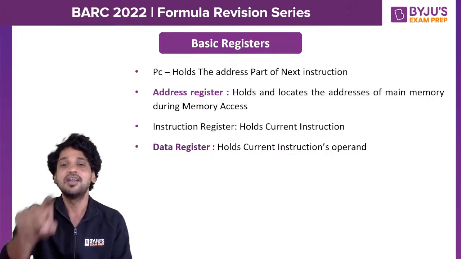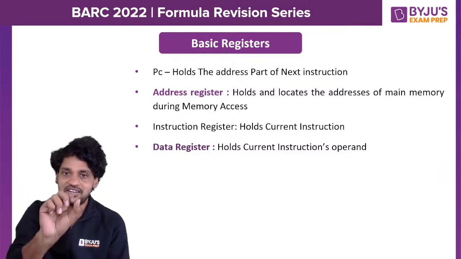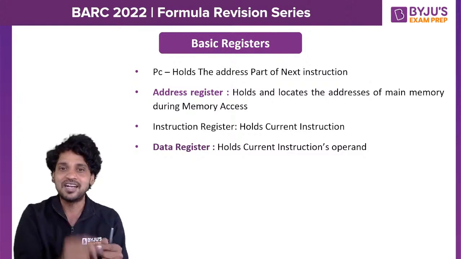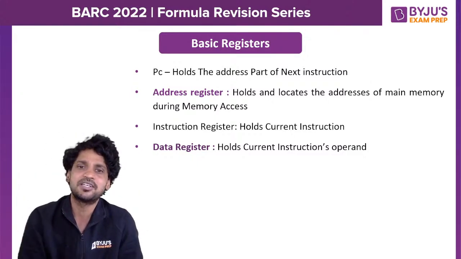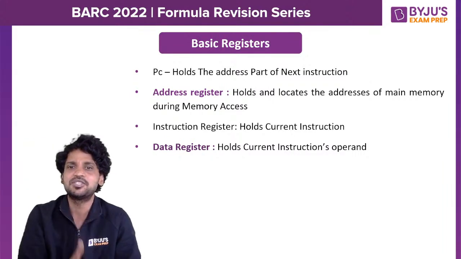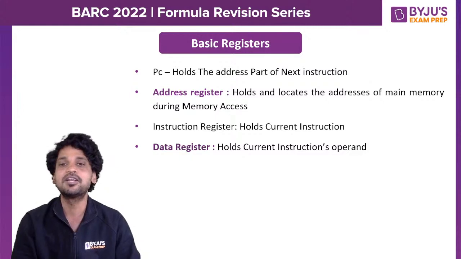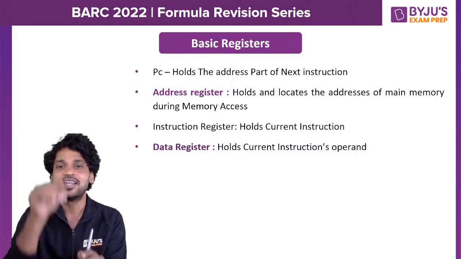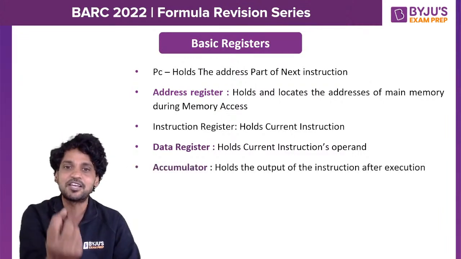One operand will be brought from main memory to the data register, so the data register is going to hold one operand of the currently executing instruction. You can ask me, sir, what is the second operand? One operand you already transferred to the data register, where is the second operand? The second operand in the single accumulator organization will always be implicit, by default the accumulator itself. The second operand is the content of the accumulator.